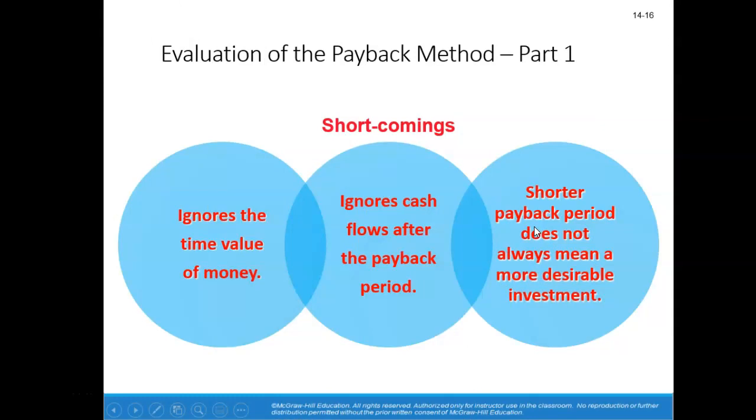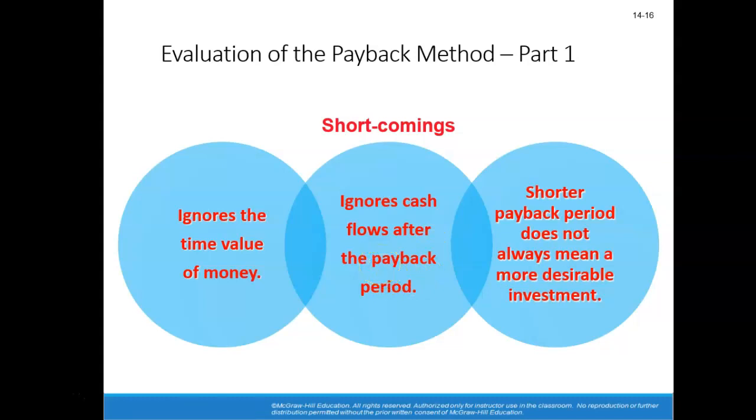Now, there are some shortcomings, some disadvantages of the payback method. As I mentioned before, it ignores the time value of money concept. So yes, that's $35,000 per year each year, but again, $35,000 received 4 years from now is not the same as $35,000 received today. Also, what happens after the payback period?